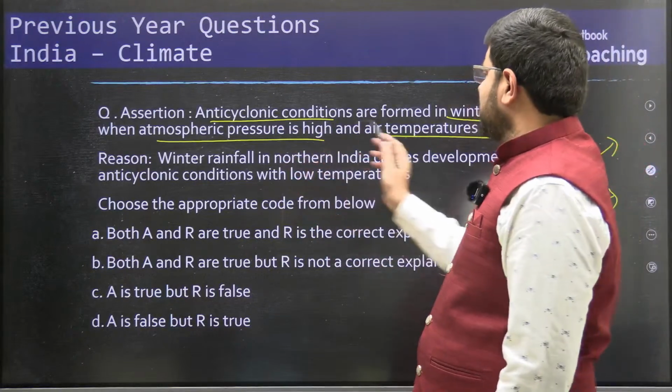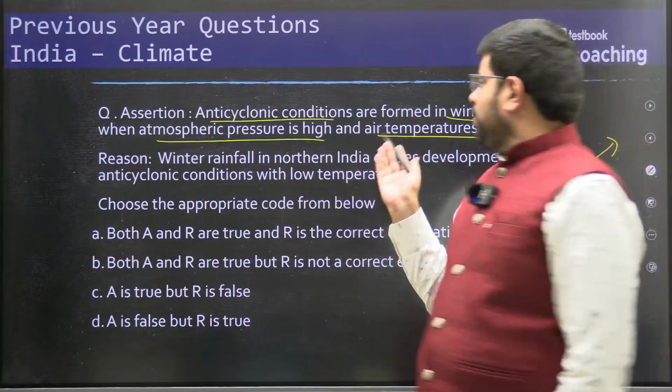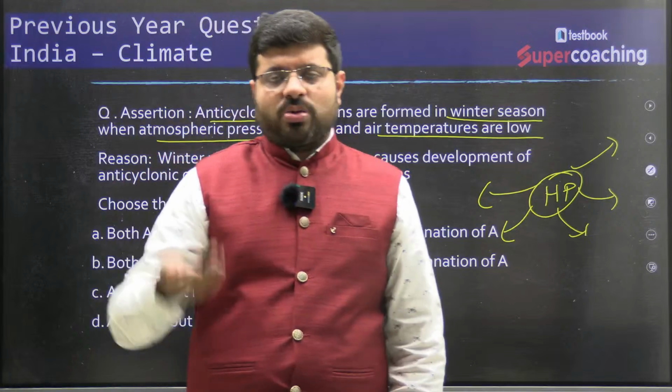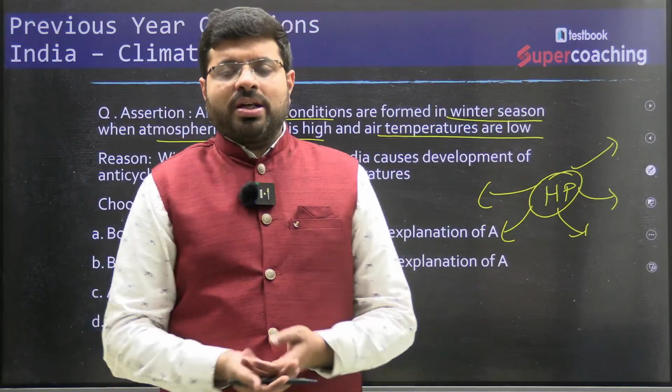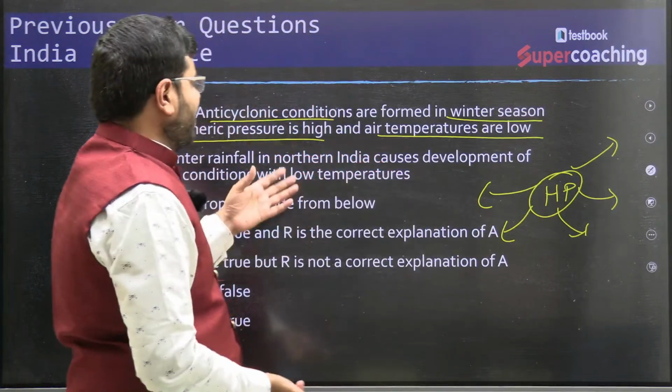Atmospheric pressure is high and air temperatures are low. This is the time in winter where temperatures are quite less. So in winter, temperatures are low, pressure would be high. That is when we will find anticyclonic conditions.